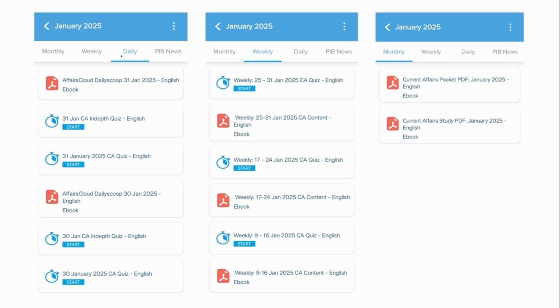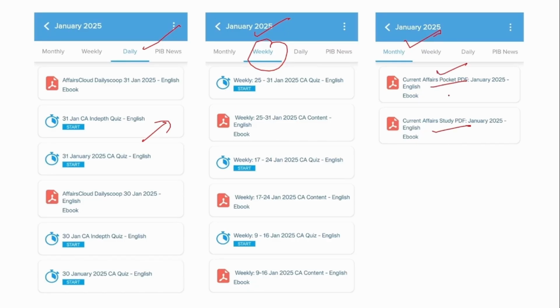Next, you can access the daily current affairs on a daily basis, weekly basis, and also on a monthly basis. After reading the weekly or the daily news, you can also attend our quiz in order to strengthen your knowledge.